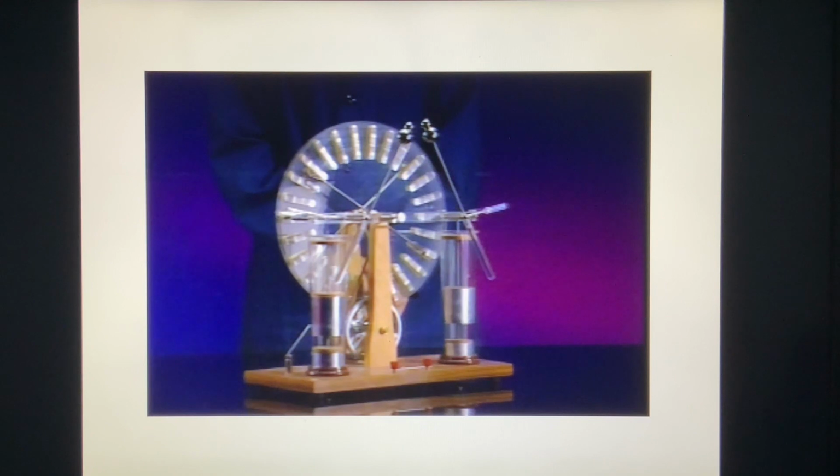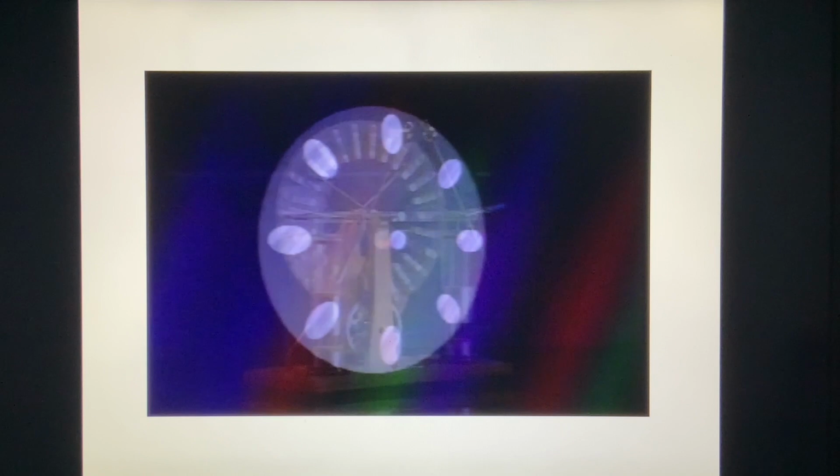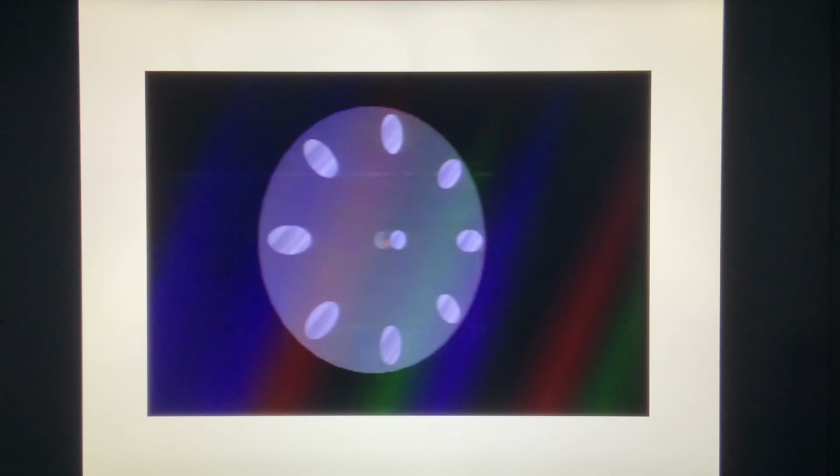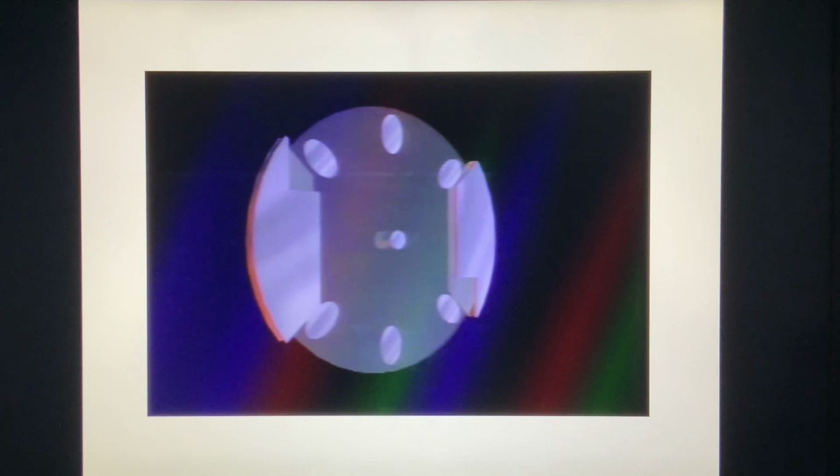Electrostatic generators, such as this Wimshurst machine, use electrostatic induction to separate positive and negative charges and can create very high voltages. Here's an animation of a very simple type of electrostatic generator known as a voltage doubler. An acrylic disc with small pieces of metal foil near its outer edge is mounted so that it can rotate when turned by a crank.